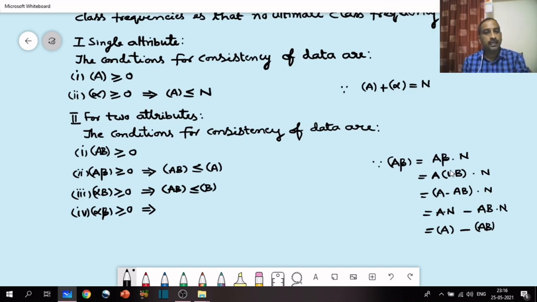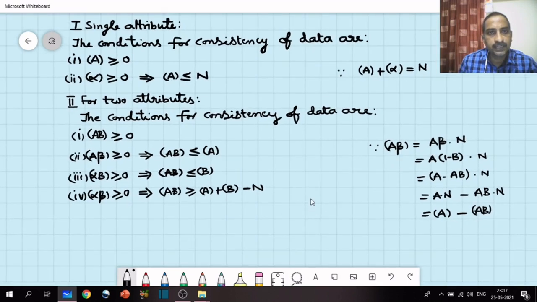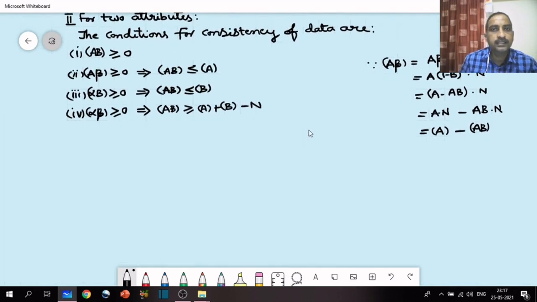So directly AB is greater than or equal to A plus B minus n. I hope you understood. If you have any doubt, you can convert the symbols into operators and you will get it easily. The next one is for 3 attributes.